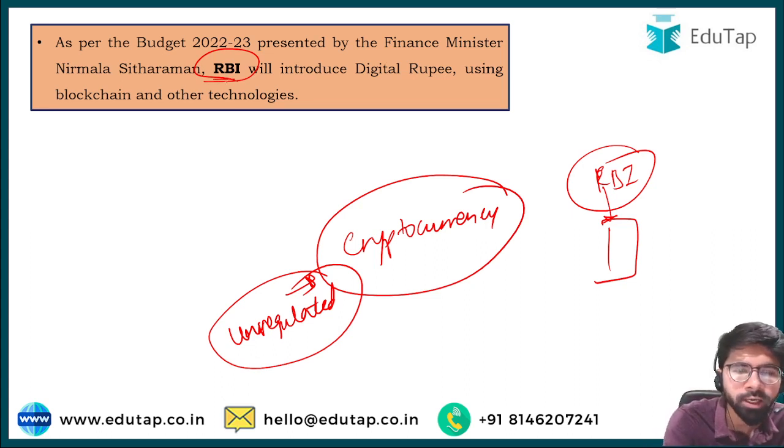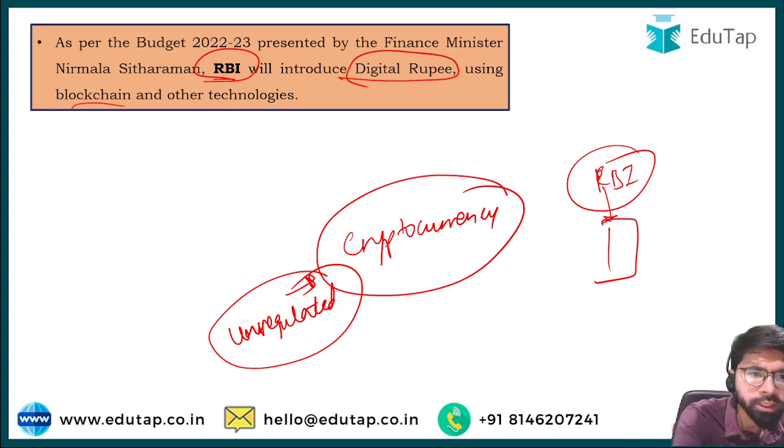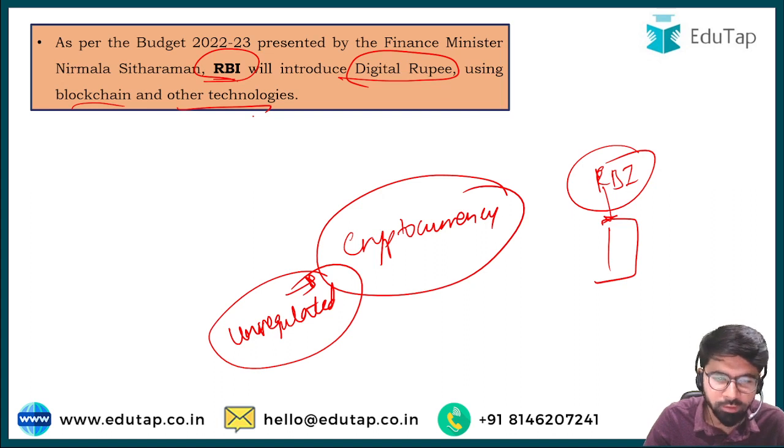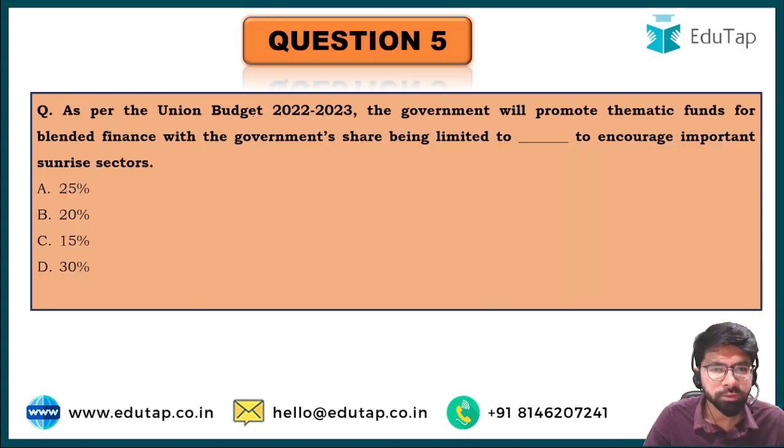So that is one reason, and there are many other reasons behind the introduction of digital rupee using blockchain and other technologies. You can go through that by reading the newspaper. Let us move on to the next question, friends.